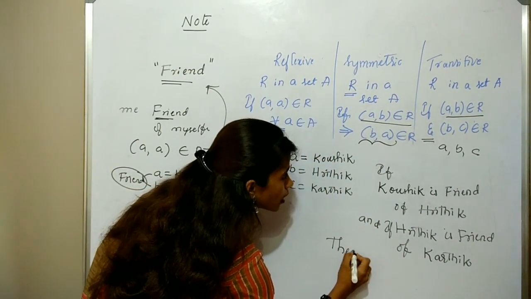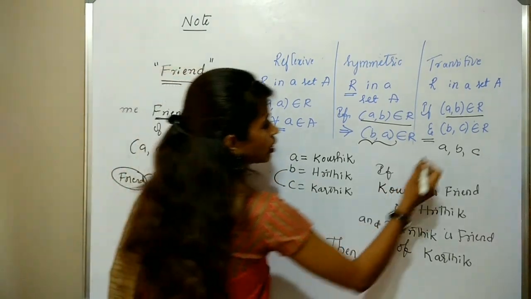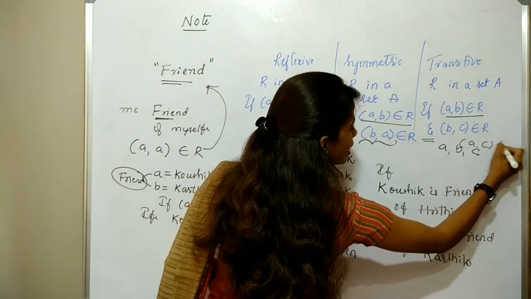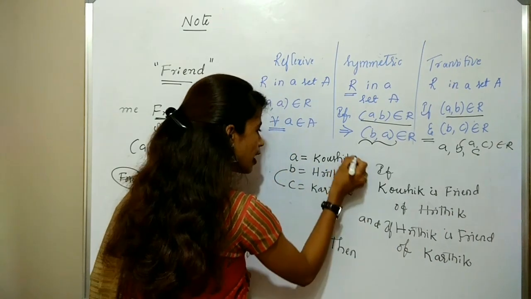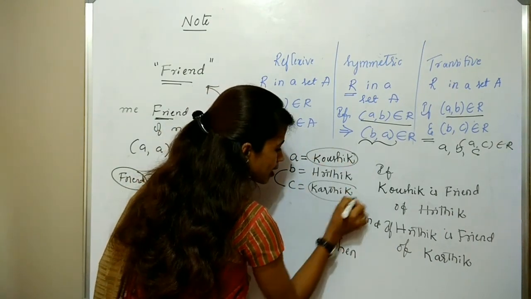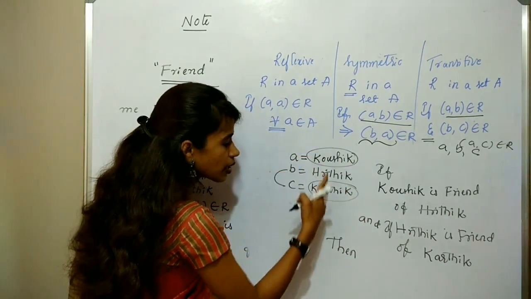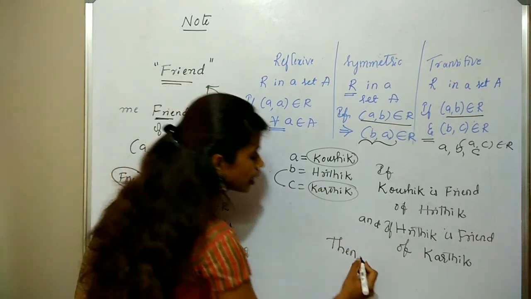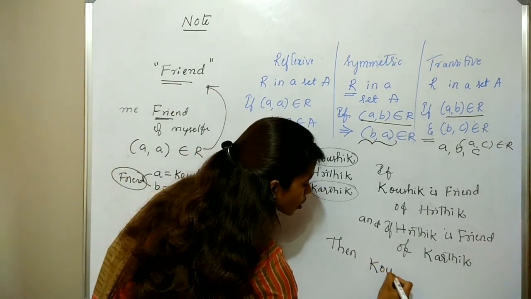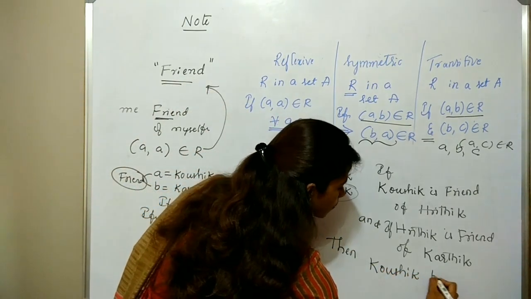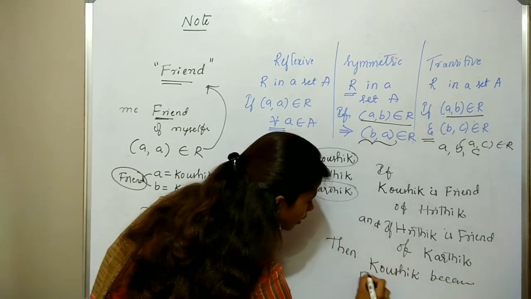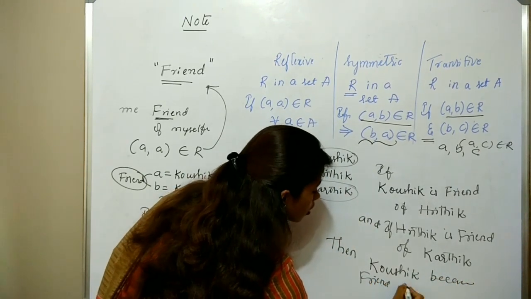Then what is the condition? Then (A, C) must be in R. A is Kaushik and C is Karthik. Does Kaushik become a friend of Karthik? Clearly, Kaushik becomes a friend of Karthik.